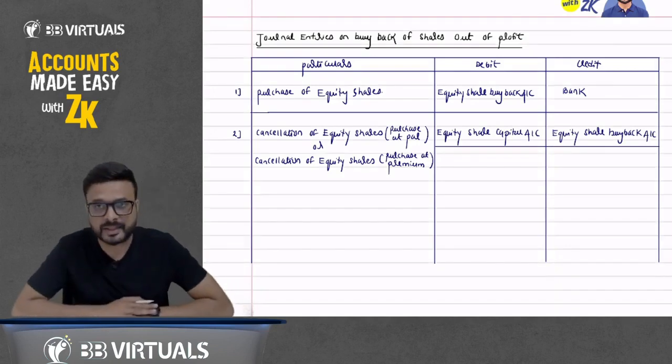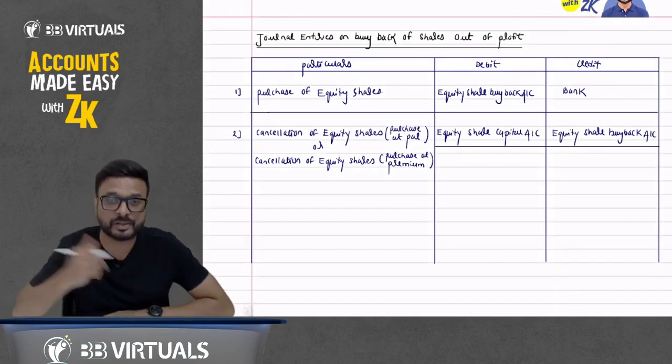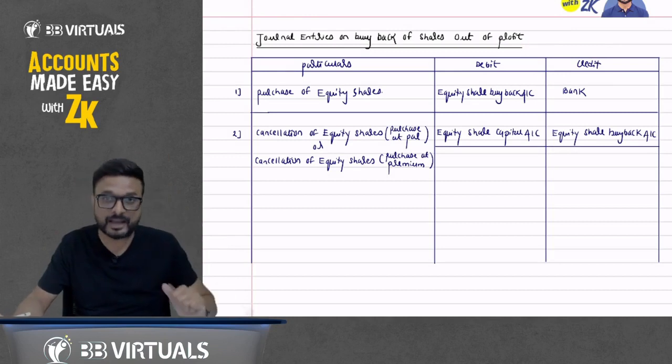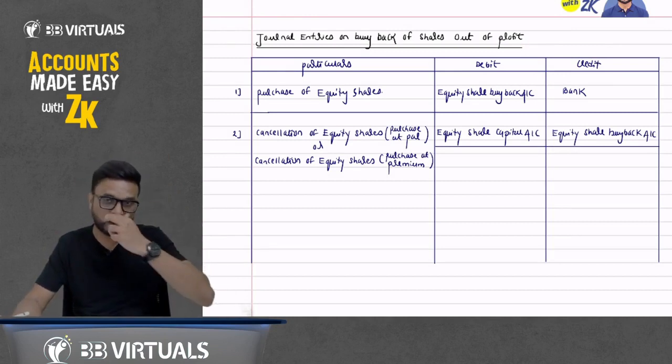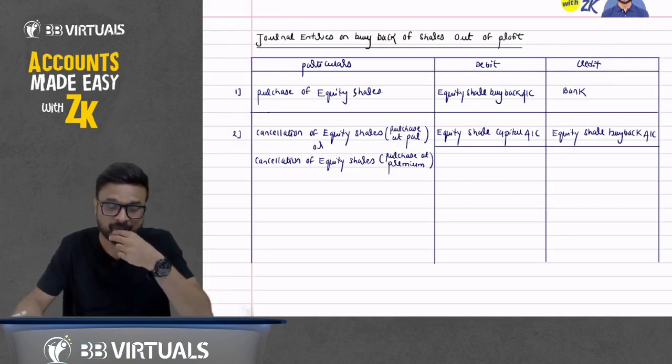Is it possible? Yes, it is possible. We have paid the excess because the market value is more, so we have paid more than the face value. Now understand this entry here. Now what happened here? When we pass the entry, first there is a decrease in capital, a debit.